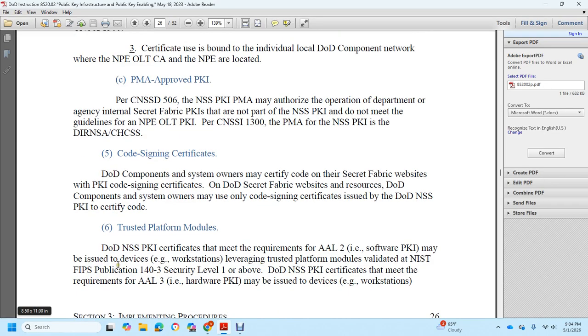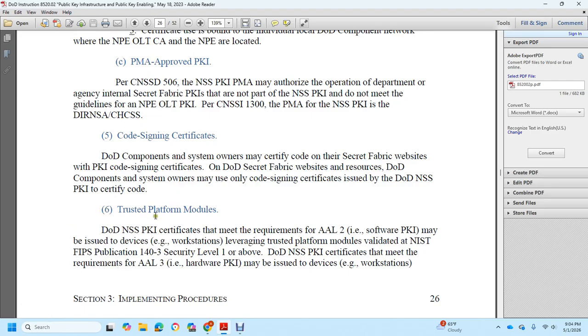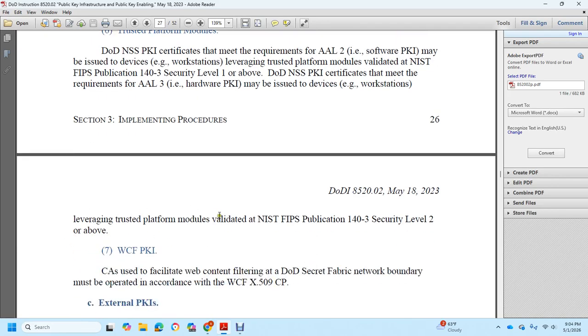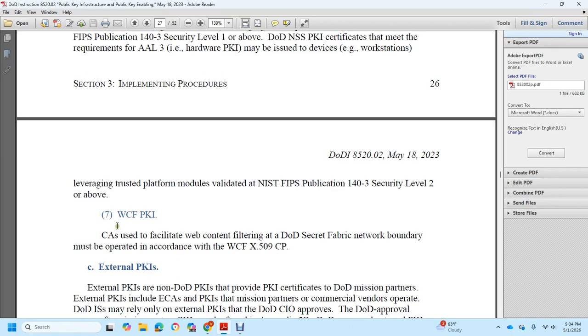Alright, trusted platforms. DoD NSS Public Key Infrastructure, with me, AAL2 software public key infrastructure may issue the workstation leveraging trusted platform module with the NIST FIPS publication 143. Security level above the DoD NSS Public Key Infrastructure change certificates may with the requirement of AAL3 hardware public key infrastructure may be issued with the device workstation. Leveraging trusted platform module in NIST FIPS publication 143, security level 3 above.